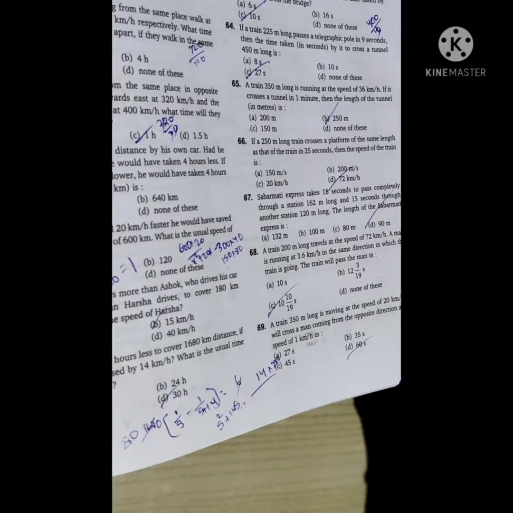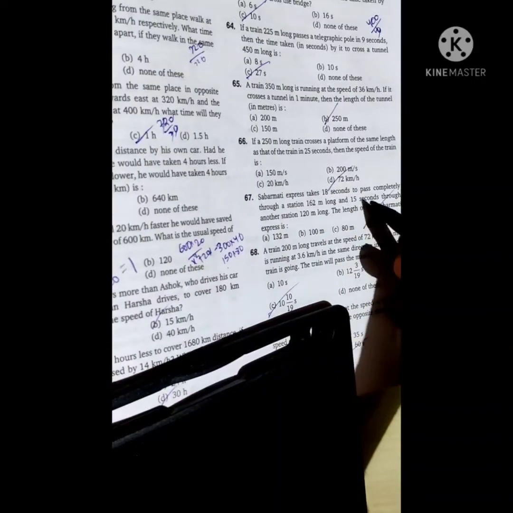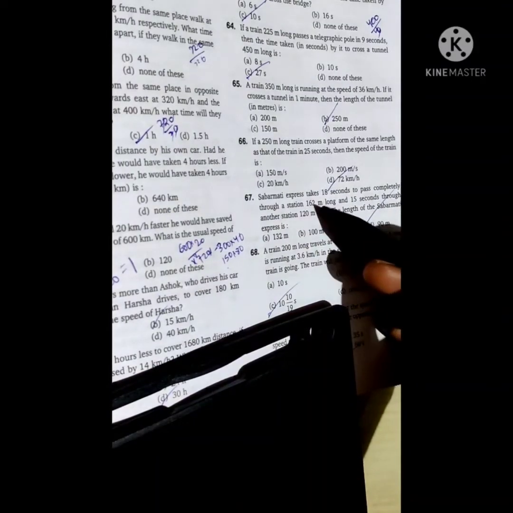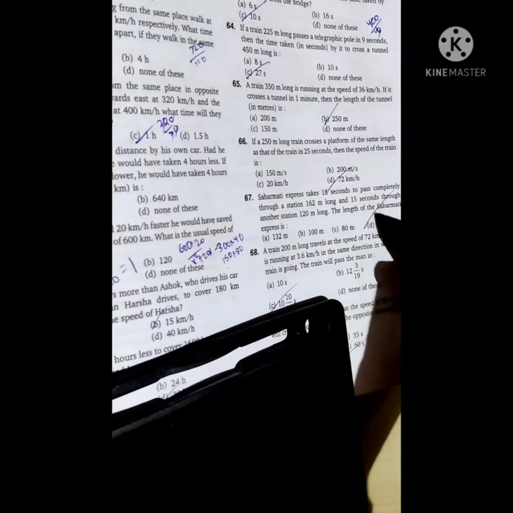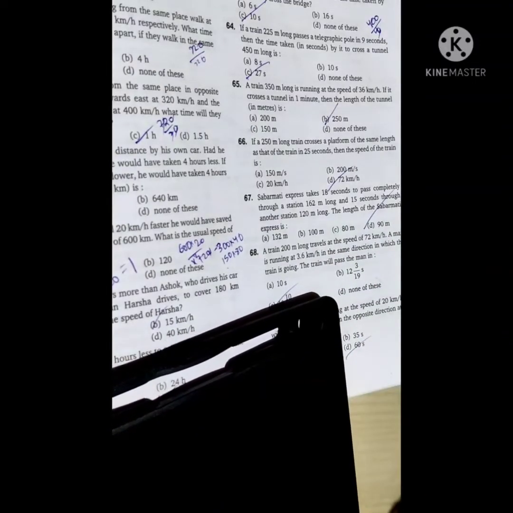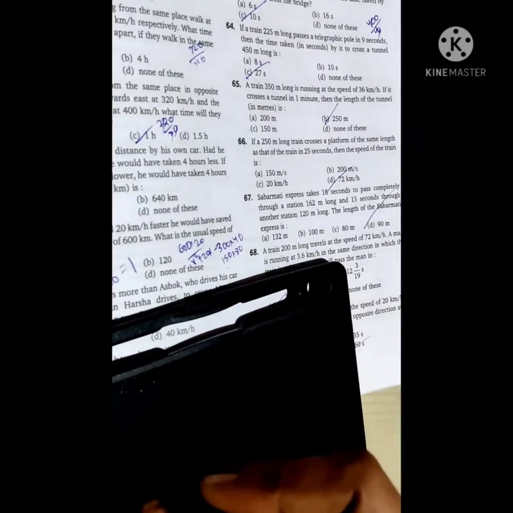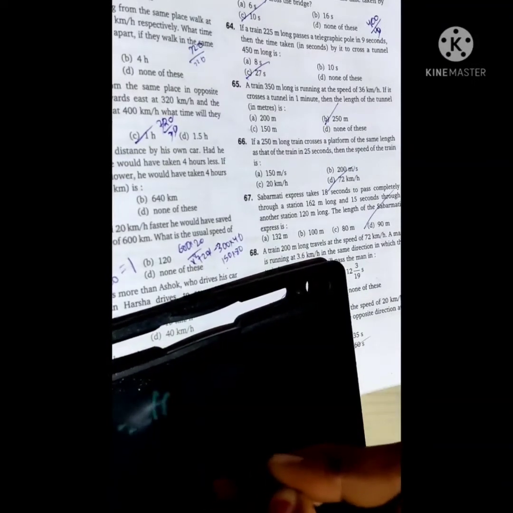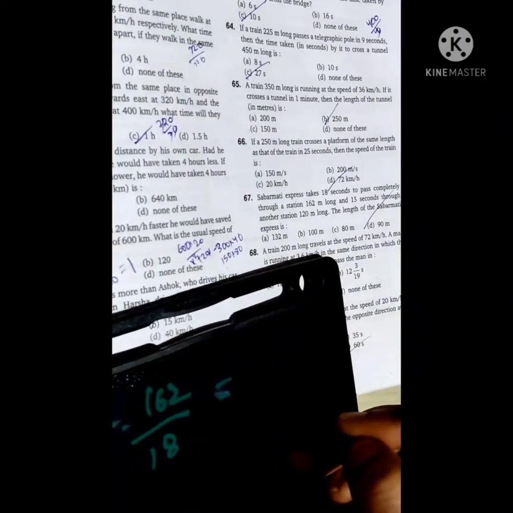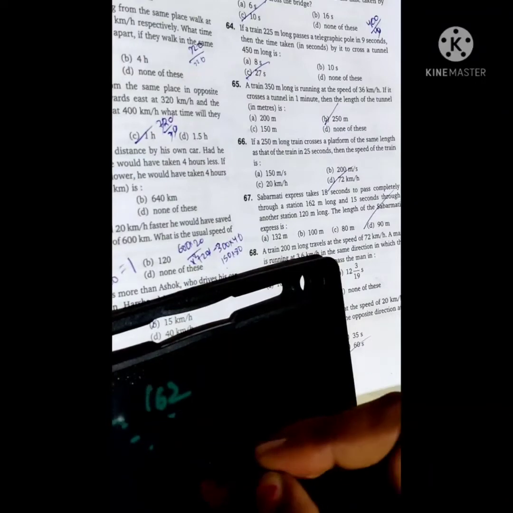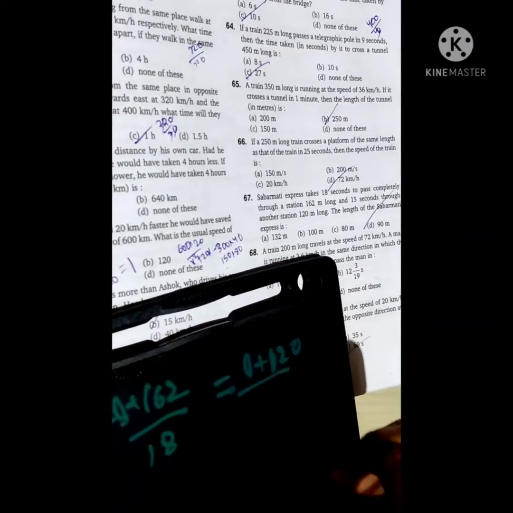And next we go to another question, that is, Sabarmati Express takes 18 seconds to pass completely through a station 162 long and 15 seconds to pass another station 120 long. The length of the Sabarmati Express is, it means the first station is L plus 162 by 18 and the other one is L plus 120 by 15.